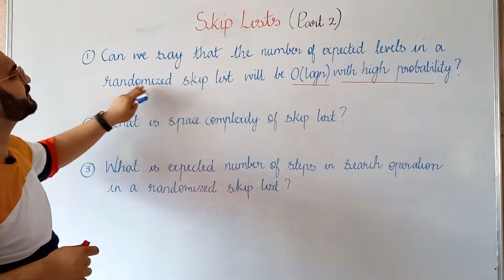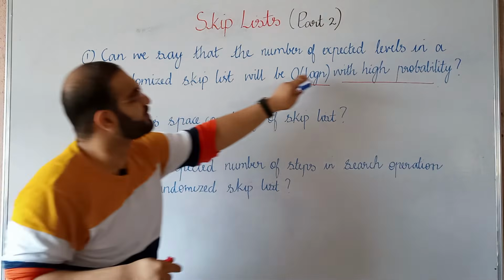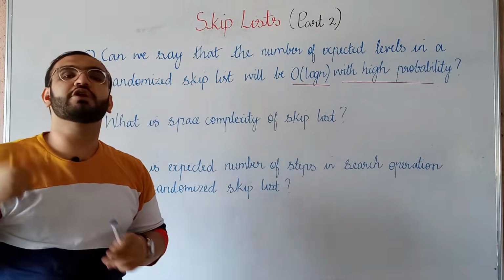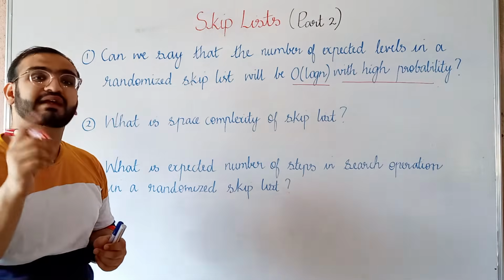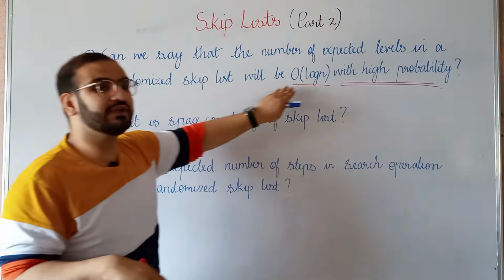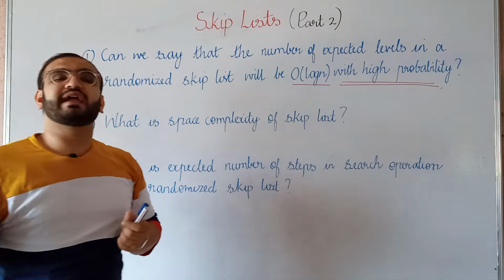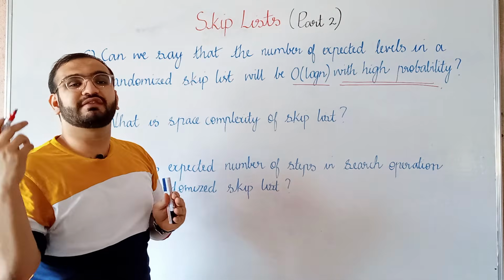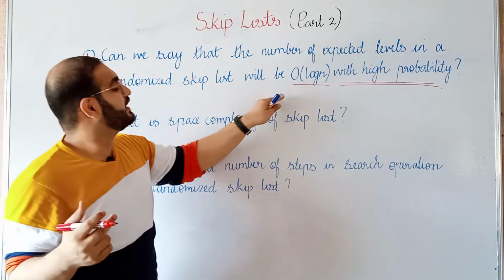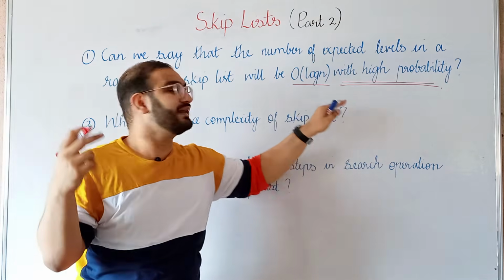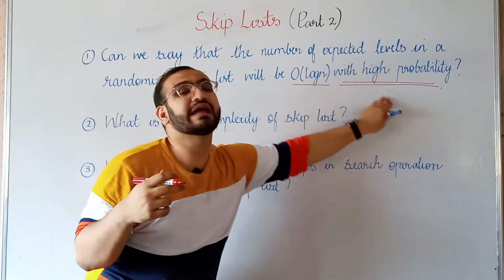But here we will try to prove that the expected number of levels in a randomized skip list will be order of log n, but with a condition, that is with high probability. So we will try to prove that the expected number of levels in a randomized skip list with n elements is actually order of log n rather than being infinite, and this holds with high probability.